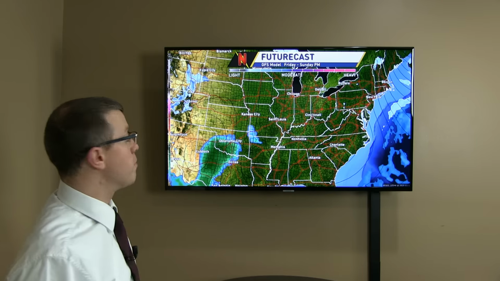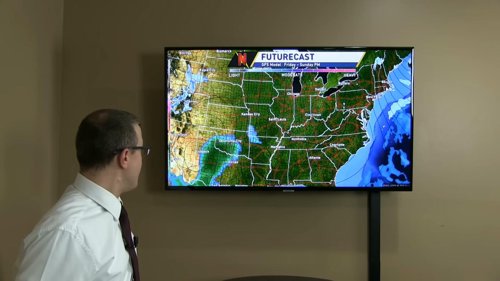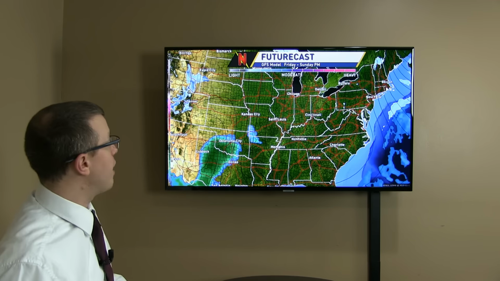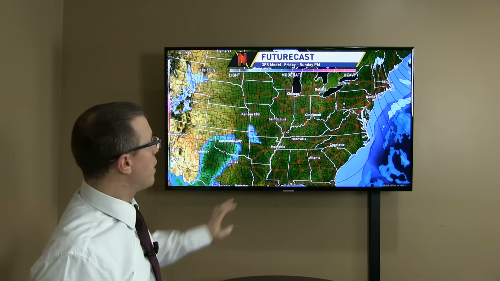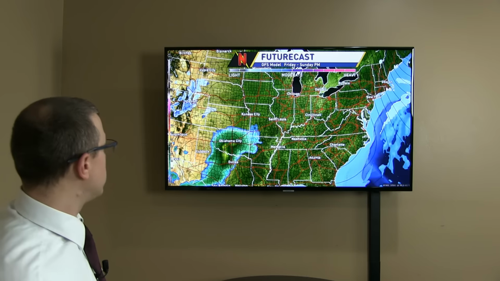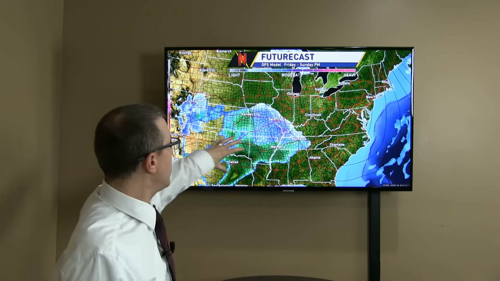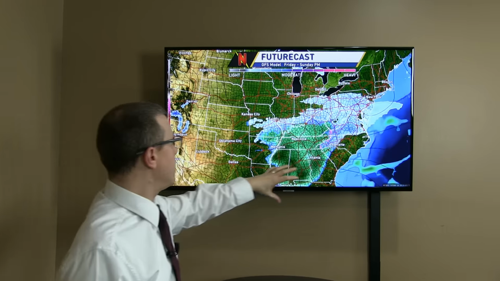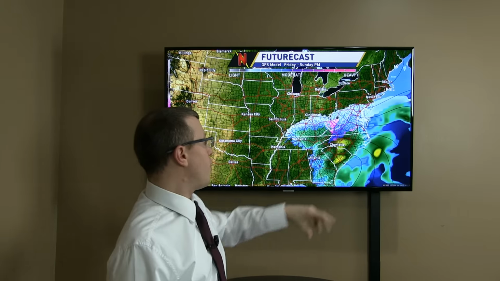Let's take a look at another model. You guys are probably familiar with this one, the GFS model, the American model, the long-range model. It has low pressure here near Lubbock, a little more precipitation in it on Friday night than the NAM did. We also have high pressure ejecting out of the Ohio Valley. That's going to move off to the north and east as we see that. And as we put this into motion, plenty of moisture comes into this. Rain changes to snow across Missouri. That moves up the Ohio Valley, and then it kind of starts falling apart too.